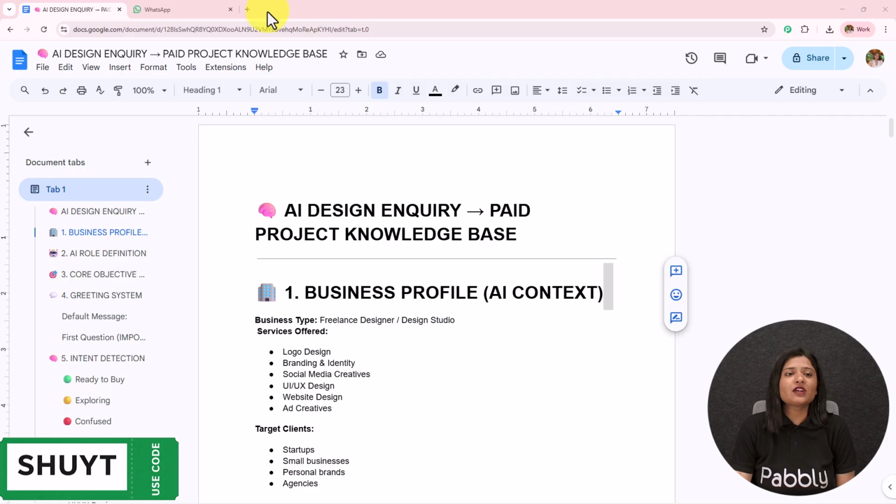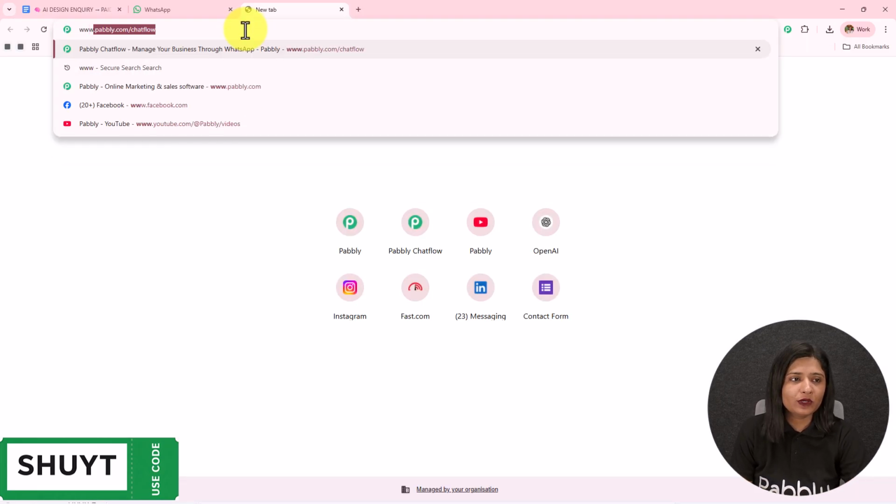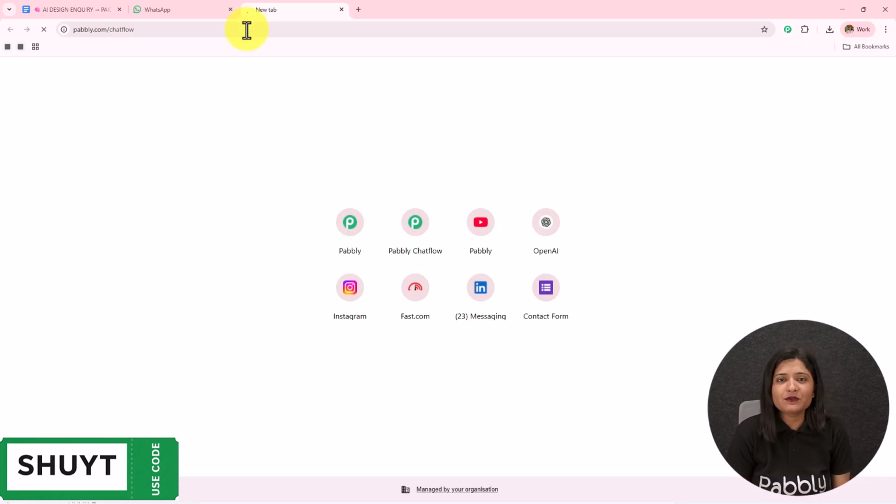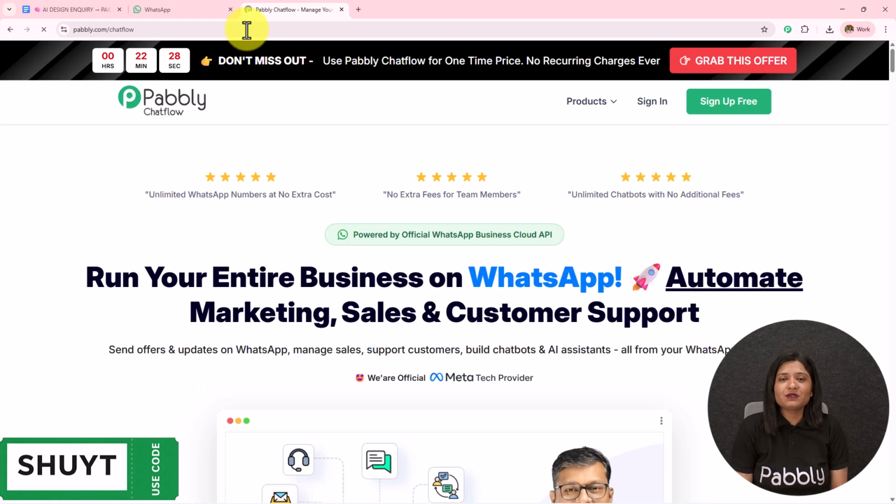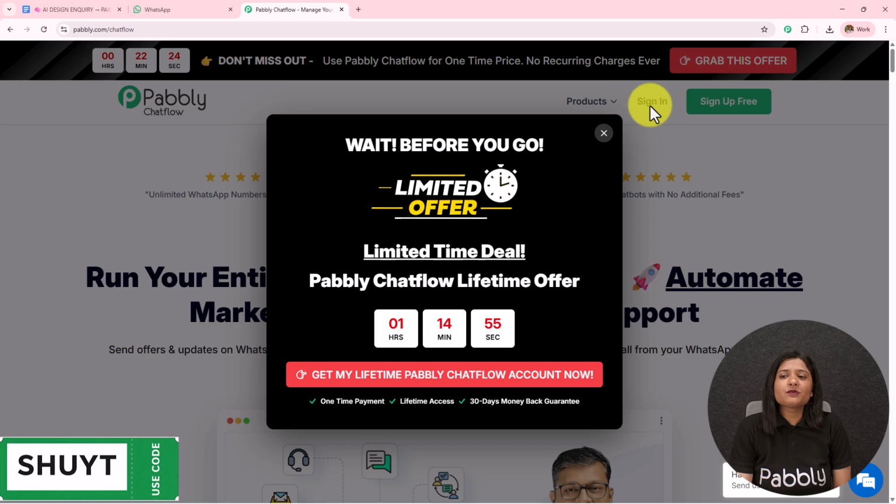Now to visit Pabbly Chatflow, we have to write www.pabbly.com/chatflow in the browser. And after browsing the website, we need to sign in to a Pabbly Chatflow account. On the top right corner, we can see two options, sign in and sign up for free. If you are an existing user, click on this sign in. And if you are a new user, click on this sign up for free.